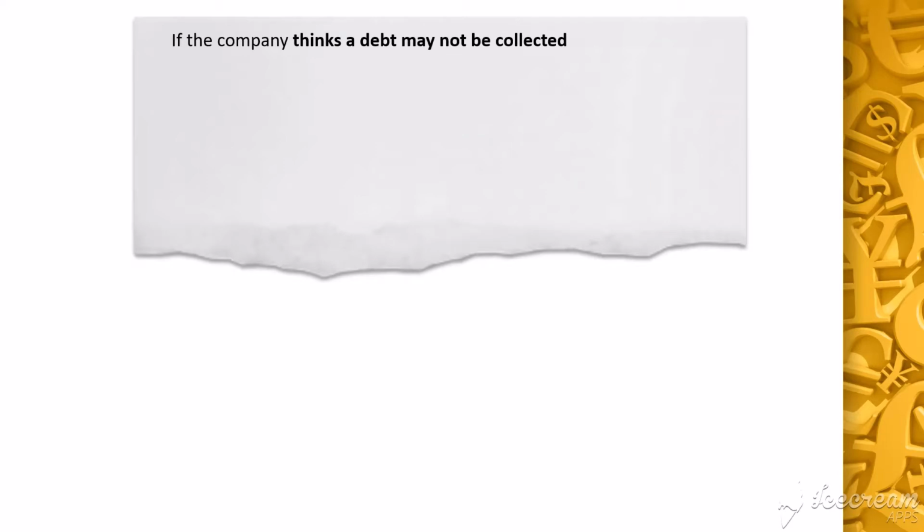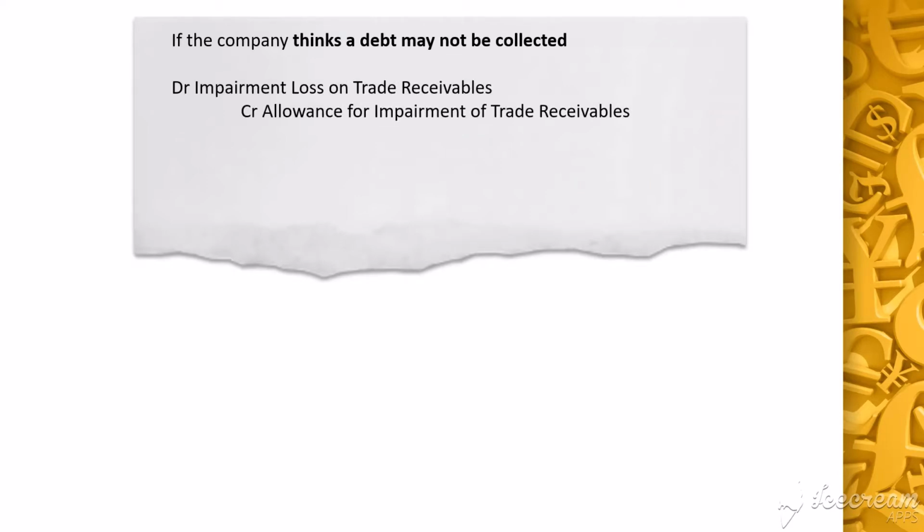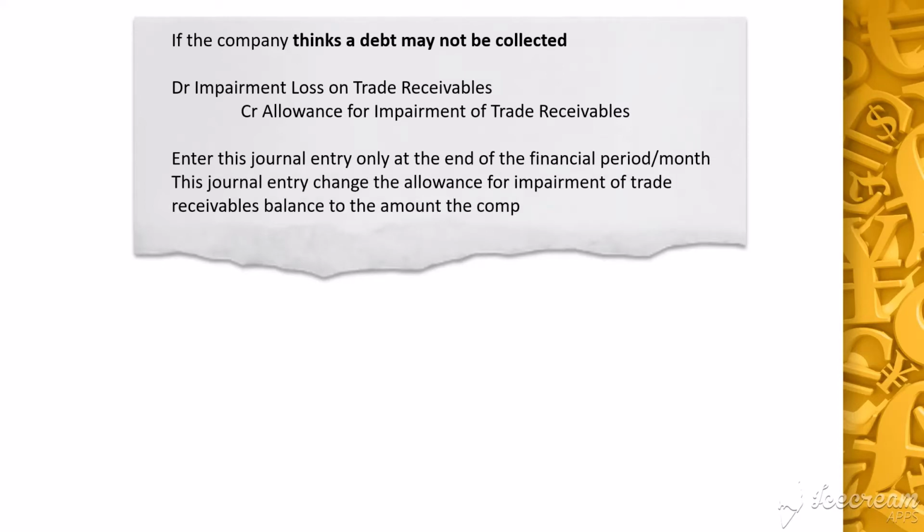I understand that you may be confused as to when you should enter which of the two journal entries. So before I end off, let me summarize the difference between the two journal entries. If the company thinks a debt is potentially uncollectible, it will debit impairment loss on trade receivables and credit allowance for impairment of trade receivables. This journal entry is entered only at the end of the financial period or month, and it adjusts the ending balance of the allowance for impairment of trade receivables account to the amount that the company thinks is uncollectible as at the end of the financial period or month.